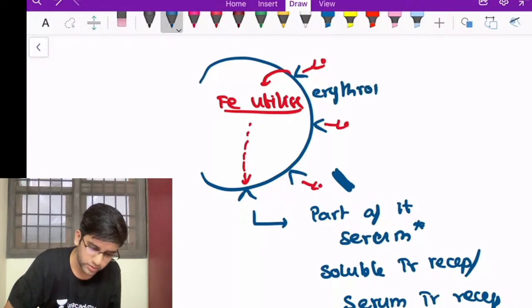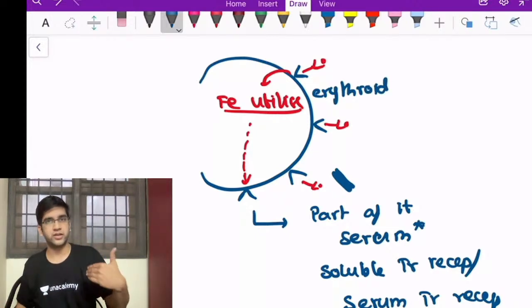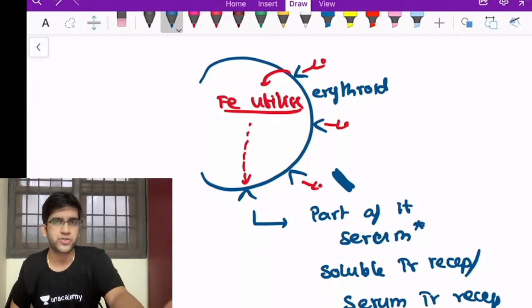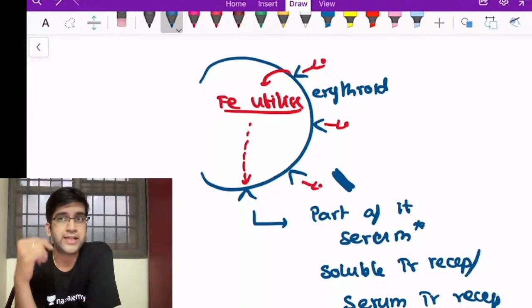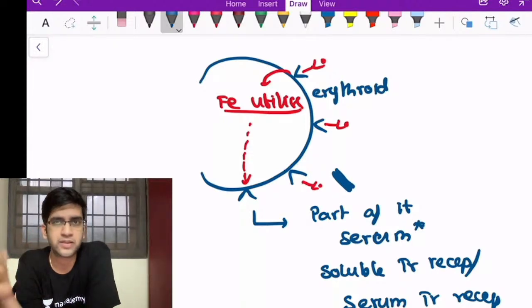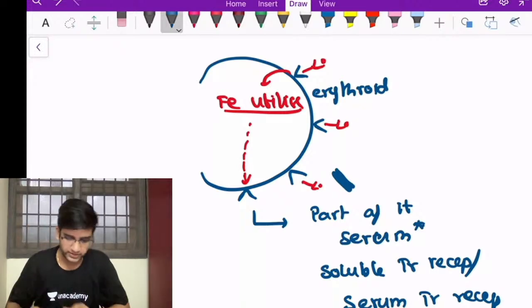Obviously my erythroid, once it is able to put the iron into the hemoglobin, helps in the formation and function of RBC. RBC, after its lifespan of 120 days, is going to go back to my spleen, because every deformed RBC is going to be destroyed in the spleen. That's why we call it the graveyard of RBC, right?